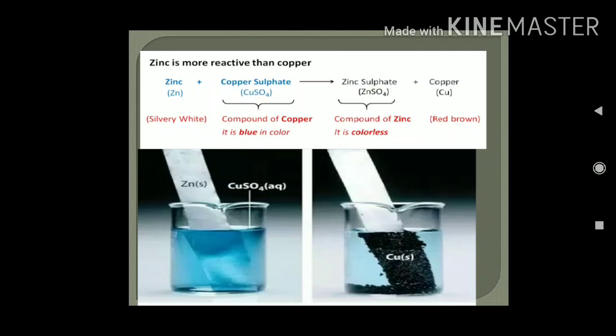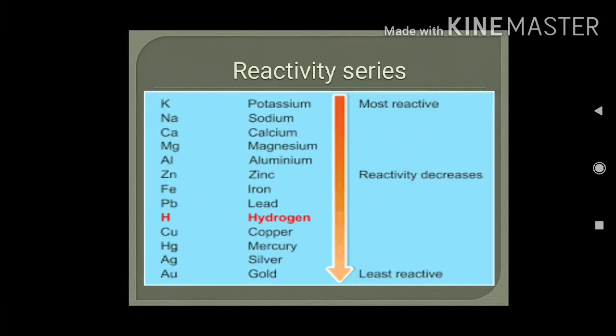How do you know which metal is more reactive, which metal is less reactive? For that reason, I am sharing with you the reactivity series. This is the reactivity series. So the upper ones are the most reactive metals. They can displace the less reactive metals. Potassium can displace sodium or calcium, but calcium, the less reactive metal, can't displace potassium from its salt solution. So see from this reactivity series, zinc is more reactive than copper. That's why zinc can displace copper from its salt solution.